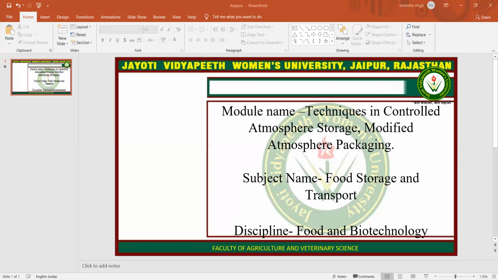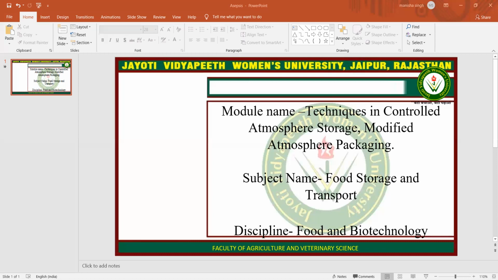Then detrimental effects of controlled atmosphere: it may cause irregular ripening of fruits such as banana, mango, pear, and tomato at oxygen below 2% and carbon dioxide above 5% for more than 1 month, and may cause physiological disorders, and may enhance aerobic respiration and development of off-flavor, and may cause susceptibility to decay.